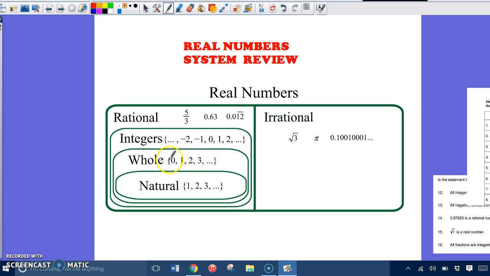When we add a 0 to it, see the difference? Natural numbers except with a 0, we then call it whole numbers. That is the only difference between whole numbers and natural numbers, is that whole numbers have a 0. We don't naturally start counting with 0 like when we're teaching babies how to count. We don't go 0 and then 1. It ain't right. So we actually call the ones without the 0 natural numbers. When you put a 0 when you start counting off, you are actually doing whole numbers.